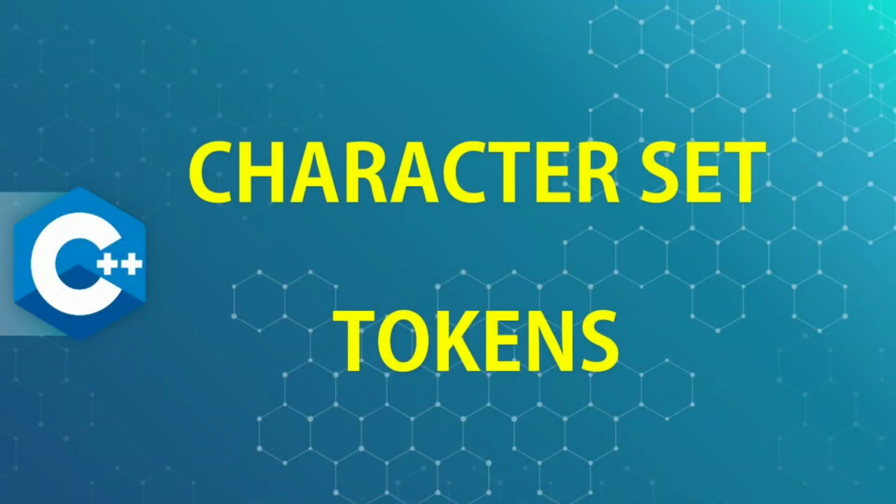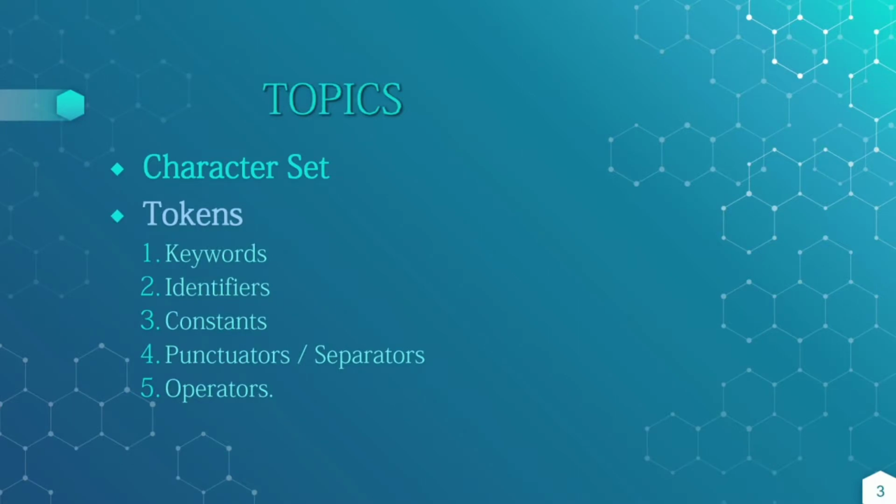In this video, we learn about the character set of C++ and tokens in C++. We learn in detail about what the character set and tokens are. The different tokens are keywords, identifiers, constants, punctuators and operators. We learn all these in detail.